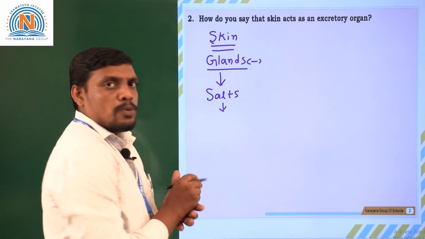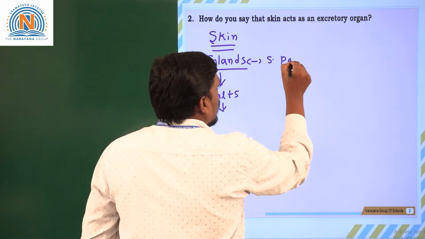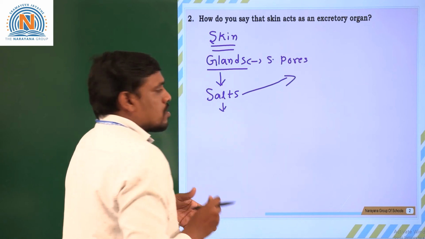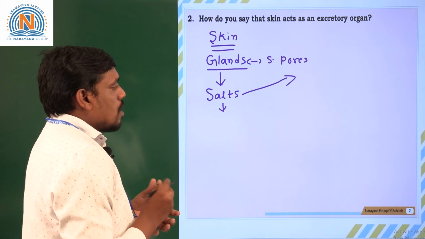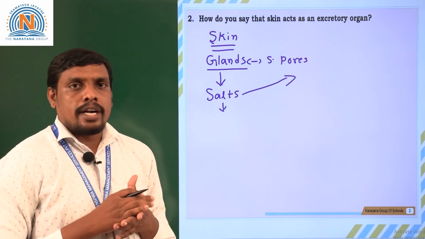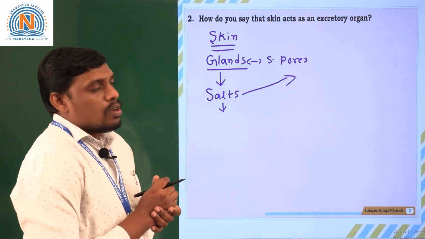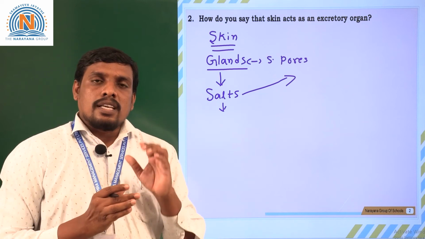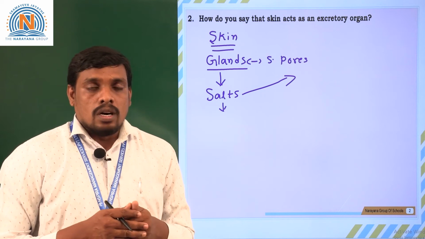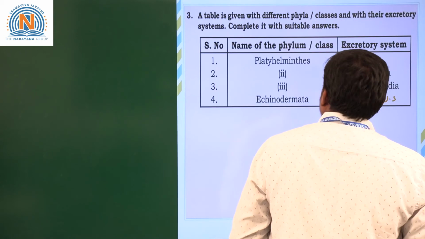through the sweat pores. Sweat glands have sweat pores. These sweat pores eliminate these salts from the skin. Salts including sodium chloride and other salts like potassium chloride are eliminated through these sweat pores. So based on this, we can consider skin a major sensory as well as excretory organ which covers our body. Moving on to the next question.